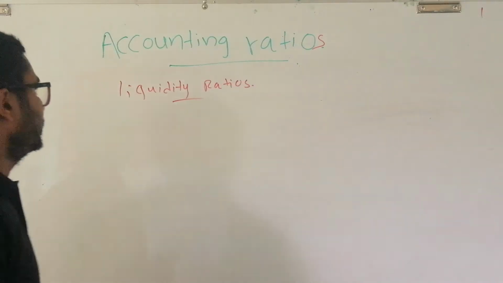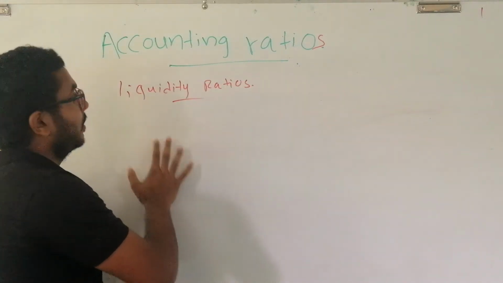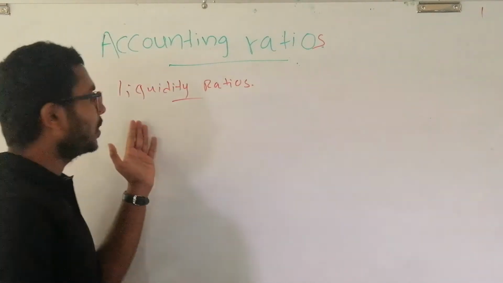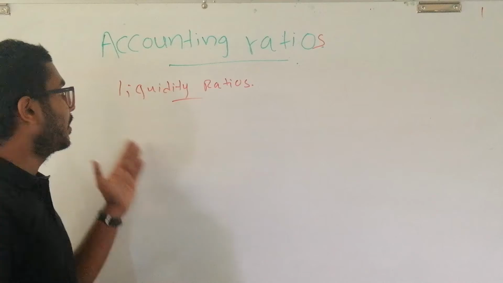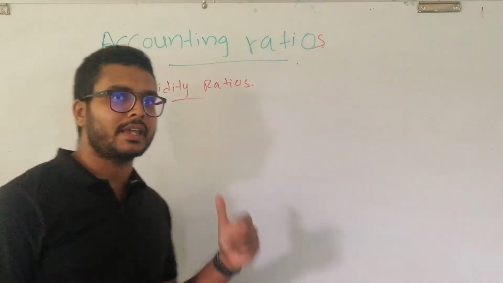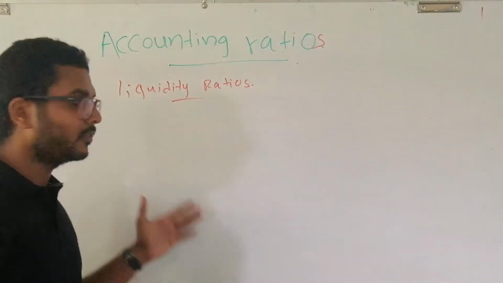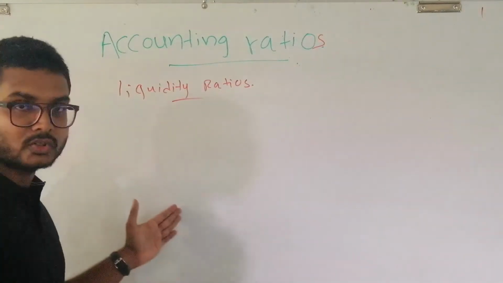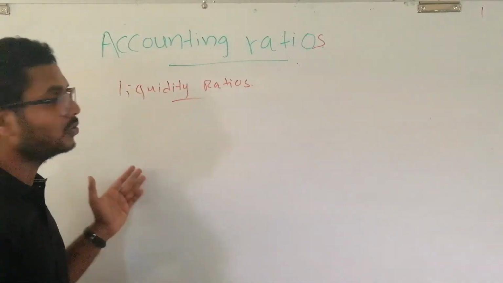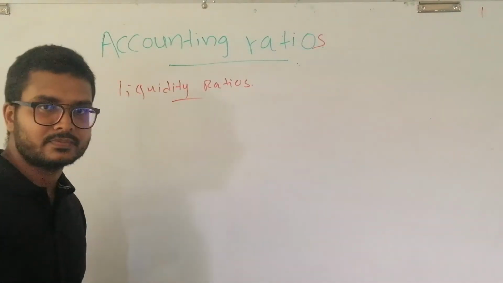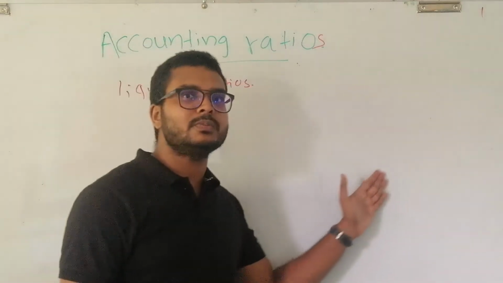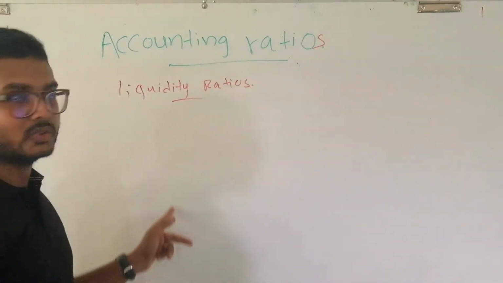Now look at the board. Now we are going to talk about liquidity ratios. What are the liquidity ratios? The ratios which are calculated to see whether a business can pay off its short-term debts. We calculate these ratios in order to check whether the business is in a position to pay off its short-term debts. We measure the short-term solvency of the business by calculating these ratios.